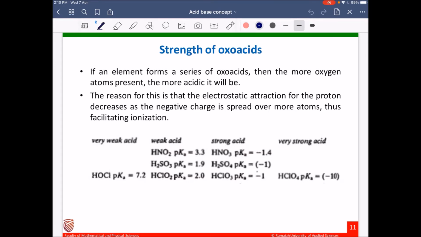More ionization means more strength of the acid, which indicates more Ka. Ka will increase based on the number of oxygen atoms. If Ka increases, pKa will decrease. So here you can see different oxo acids where, when the number of oxygen atoms increases, the pKa value decreases. pKa value decreases means Ka value increases. Ka value increases means the acid strength increases. So more oxygen atoms, more acidic strength.